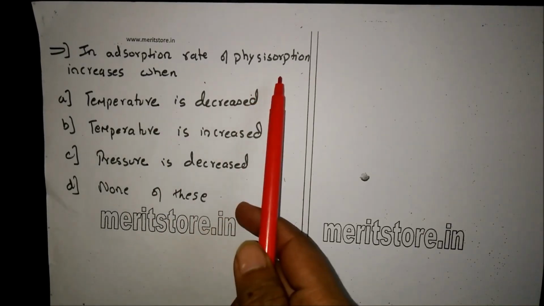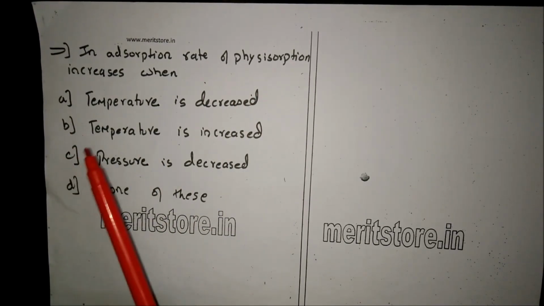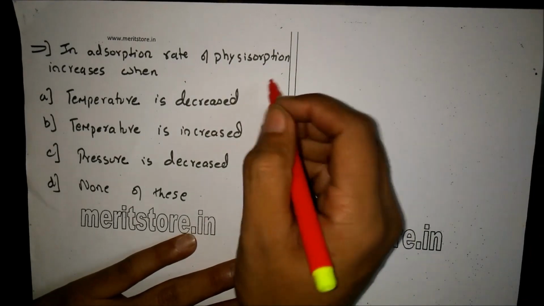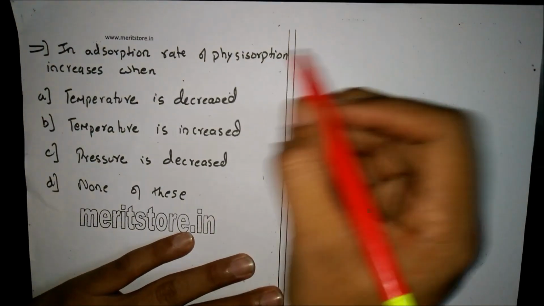Adsorption rate of physisorption increases when: A. Temperature is decreased, B. Temperature is increased, C. Pressure is decreased, D. None of these. Now, physisorption or physical adsorption, what is that?